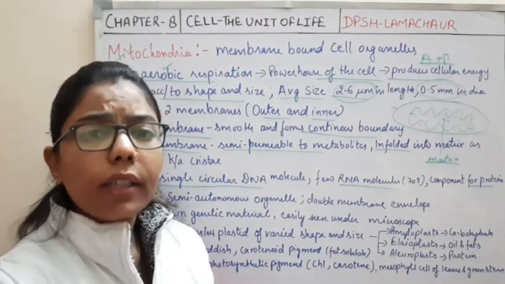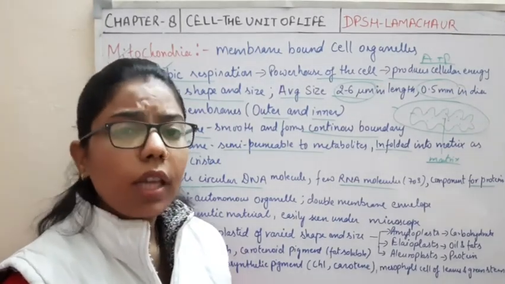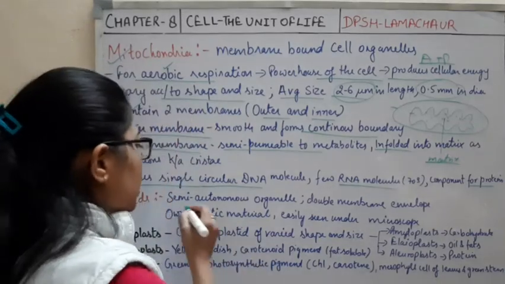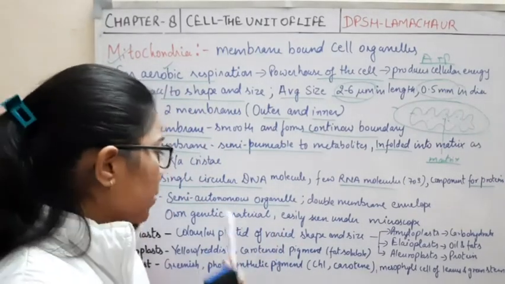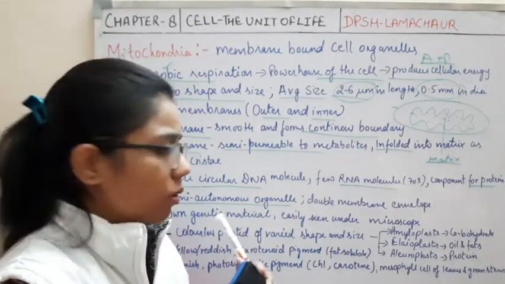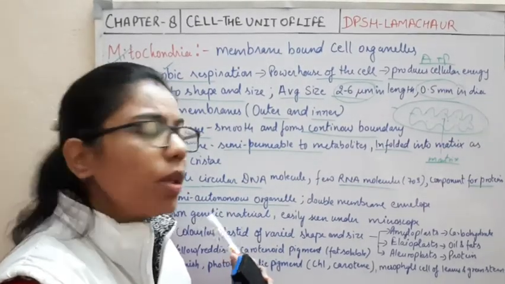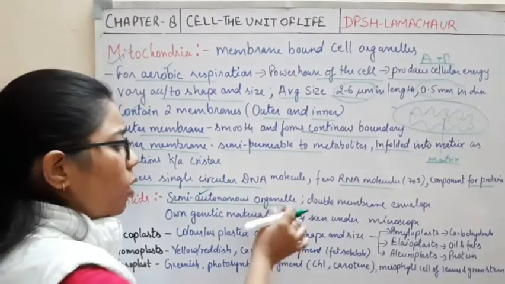Plastid is again classified into three parts. First we will understand this plastid. Again, this is a semi-autonomous organelle. Semi means it can have its own structure. It has its own DNA and its own ribosome, so that's why we say it is a semi-autonomous organelle.